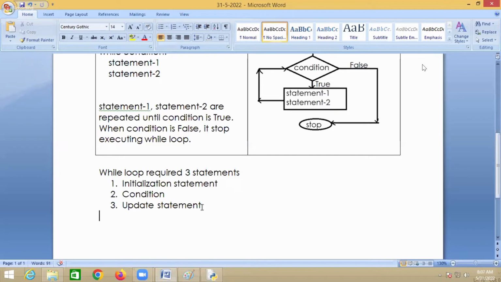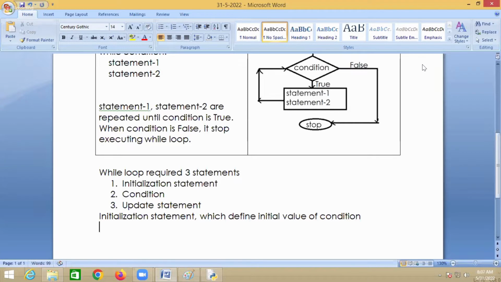So what is the initialization statement? The initialization statement defines the initial value of the condition.